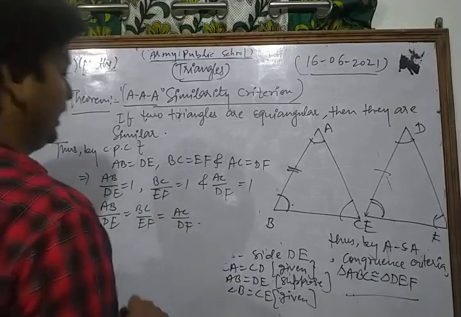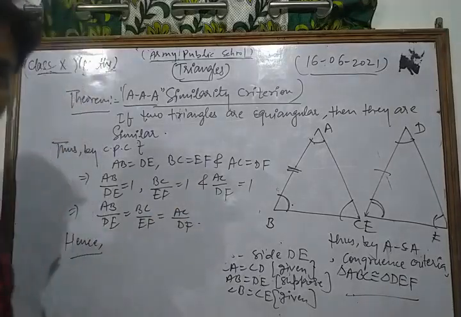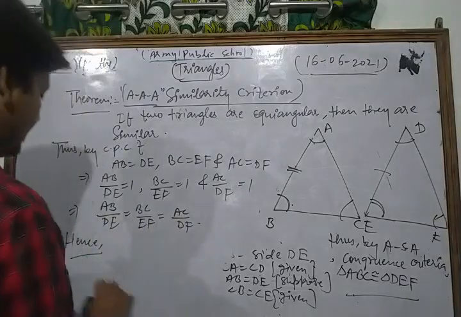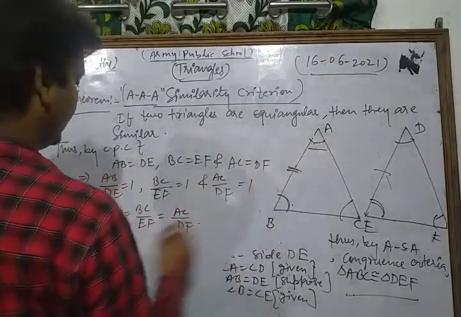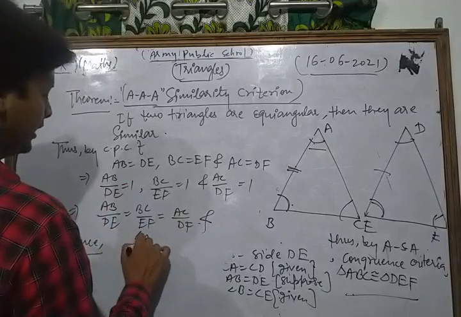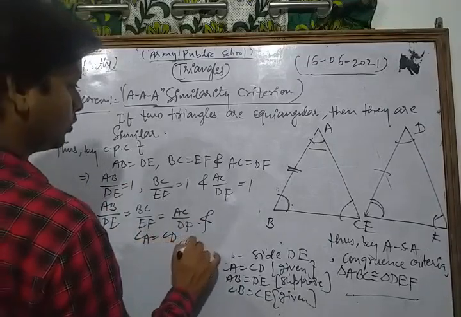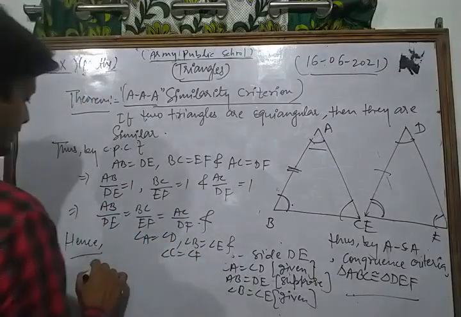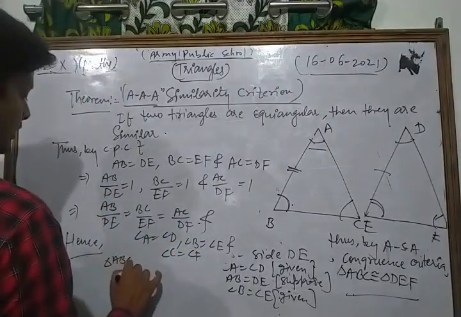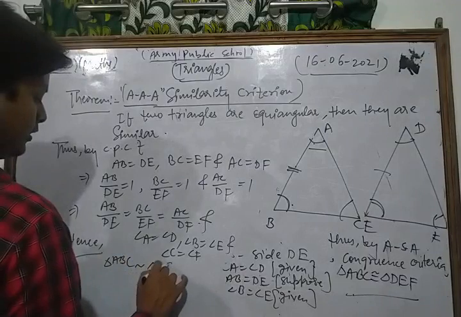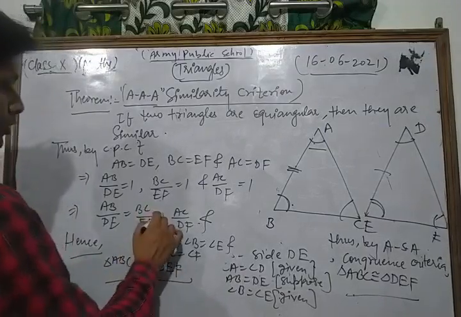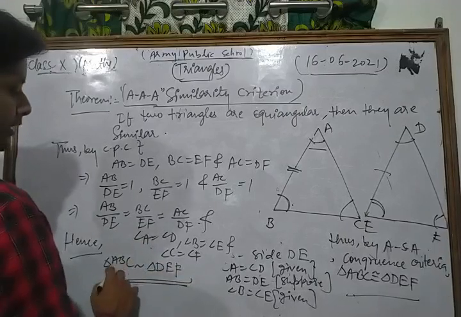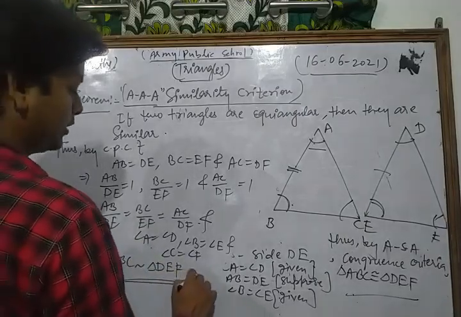Hence, in this way, we have shown that AB upon DE, BC upon EF, AC upon DF are equal, as well as their corresponding angles: angle A is equal to angle D, angle B is equal to angle E, and angle C is equal to angle F. Thus triangle ABC is similar to triangle DEF. Their corresponding sides are proportional and their corresponding angles are equal. Hence proved.